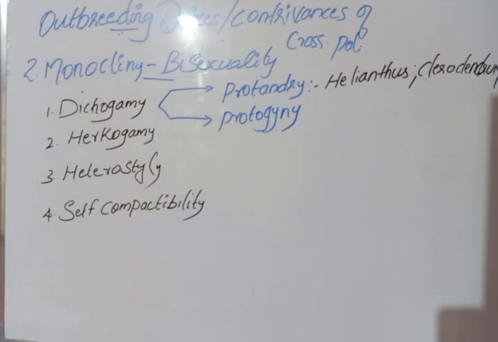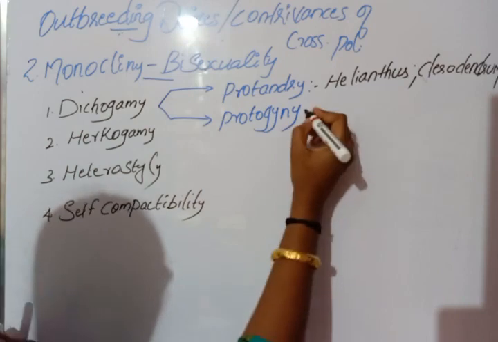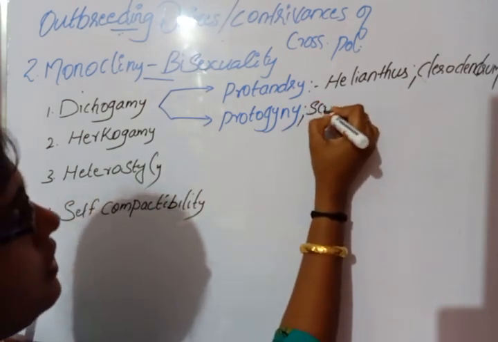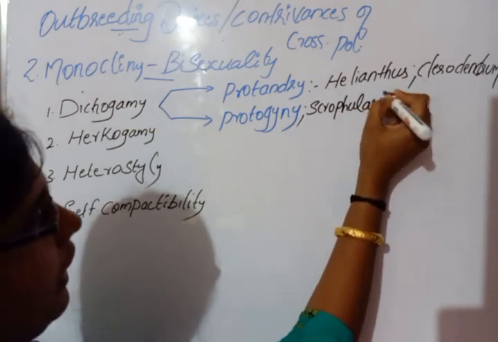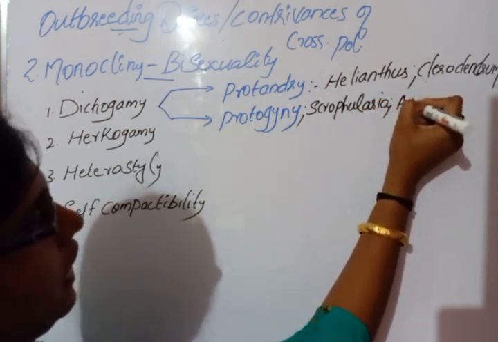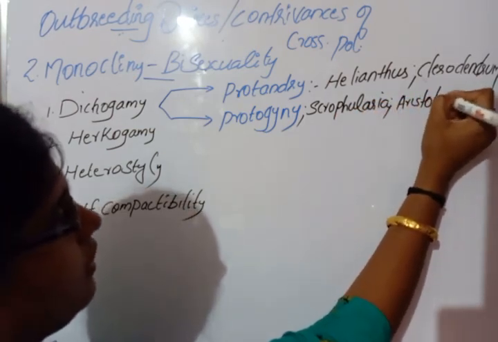Okay, Helianthus and Clerodendrum are the two examples which come under protandry. In case of protogyny, it is Scrophularia and Aristolochia.